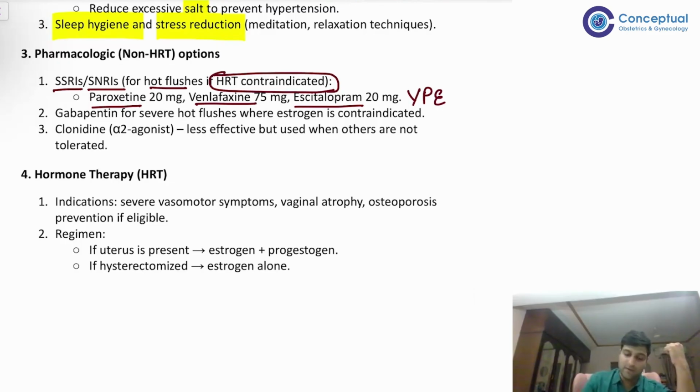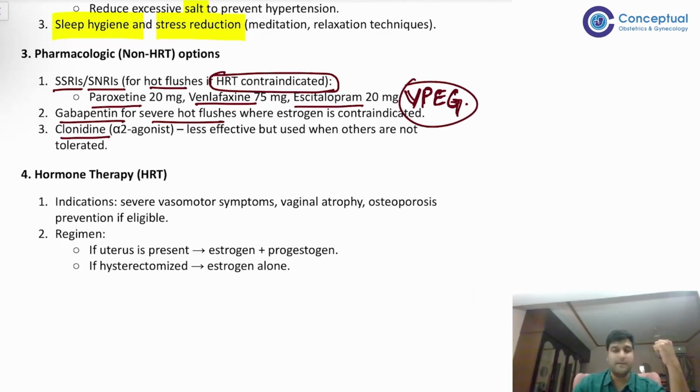Then we can also give gabapentin for severe hot flushes, and clonidine can also be given, but it is less effective, right? So VPEG, that is venlafaxine, paroxetine, escitalopram, gabapentin. These are the ones which are given.